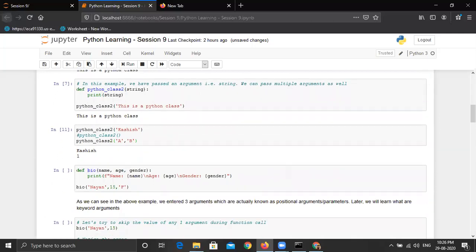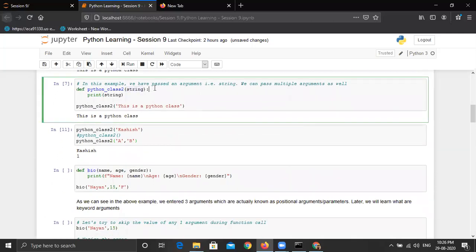And in the second example, we have defined one argument. If we are giving one argument as a string, it can be any name. This is not like you have to pass any particular string. It can be A itself, and just print A. This will also work. So this is the function definition.